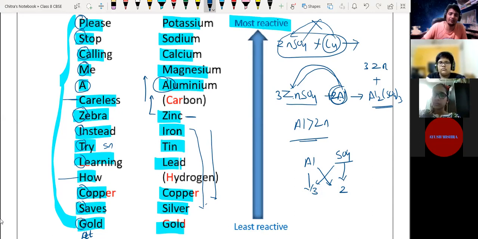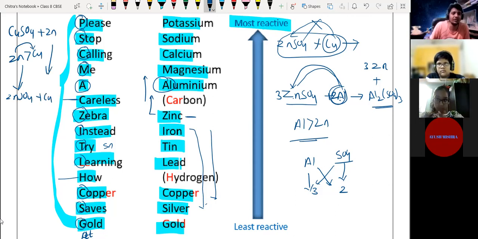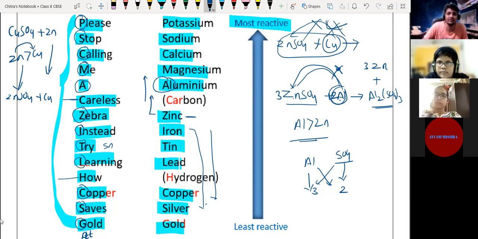Suppose we have copper sulfate, CuSO4, and we react it with zinc. We know zinc is more reactive than copper, so zinc is going to replace copper from its compound. It will form ZnSO4 and copper will get separated out. Here the reaction proceeds, but in the earlier case it does not. Understood, everyone? Yes, sir.